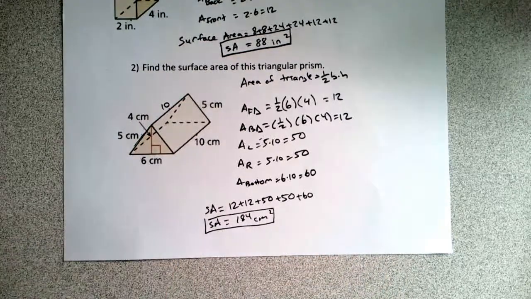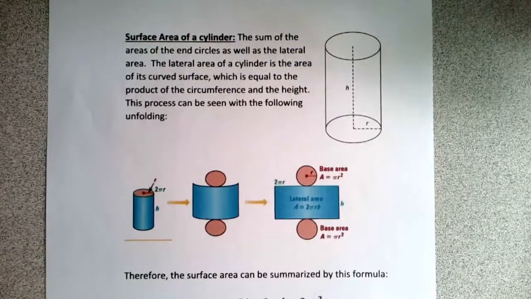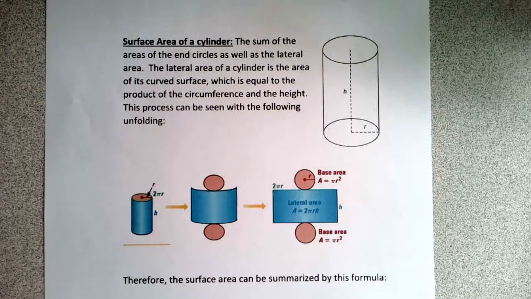But simply put, if you have a nice boxy shape, like a nice prism, all you got to do is find the area of each side, add them up. That easy, okay? On to one that's a bit more challenging. So the surface area of a cylinder. Now, I would argue that it's the same idea, right?